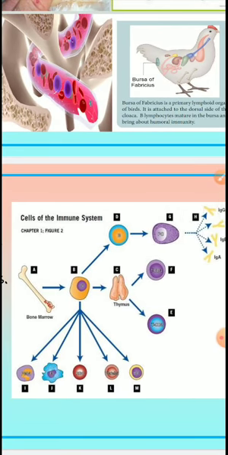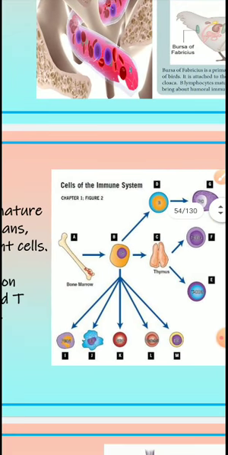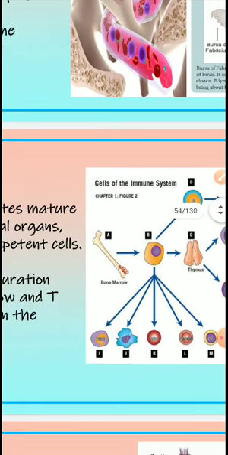Bone marrow is what they are showing in the first picture, A. This is the bone marrow, then the thymus. These two are very, very important. So whenever you eat mutton, every student should eat this bone marrow. It is very helpful for you.